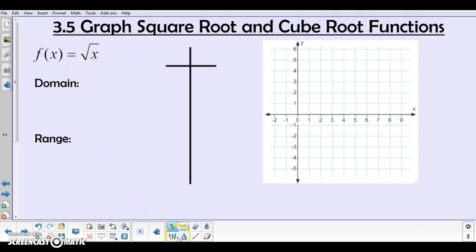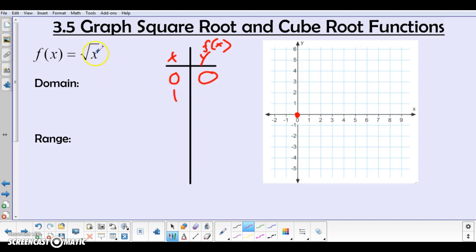of x. If I were to make an input-output table, I'd have something like this. Here are the x values, and then the y values, or outputs, or another way I could label that would be the f of x, the output when I plug in particular values for x. I'd start by plugging in 0 and thinking about what that would give me. Well, what's the square root of 0? Well, that's 0. So 0, 0 would be the first point on my square root function's graph.